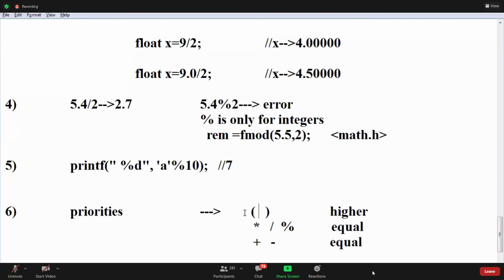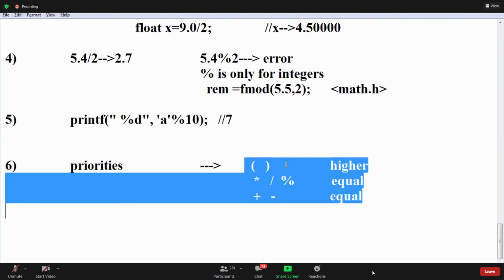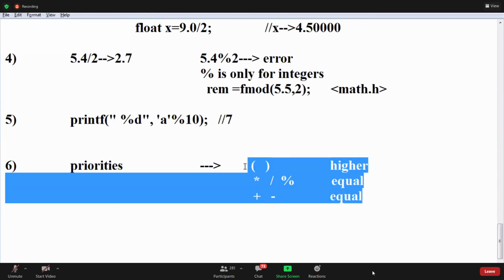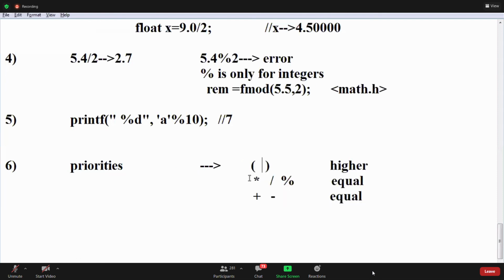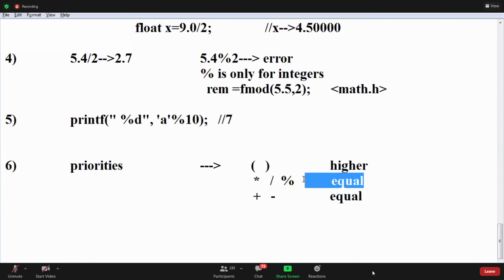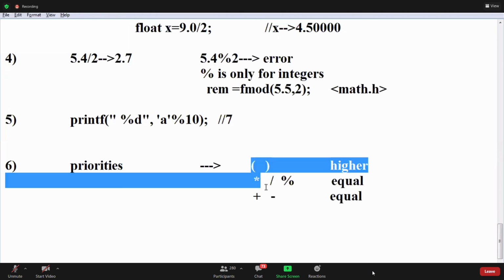Now I will write some expressions. Tell me the answers for them. Sir, what about power? No, I am talking about only arithmetic operators now. I will give the overall table for everything. Parentheses are higher precedence here, and the remaining operators we will mix with other operators. The total table I will give.